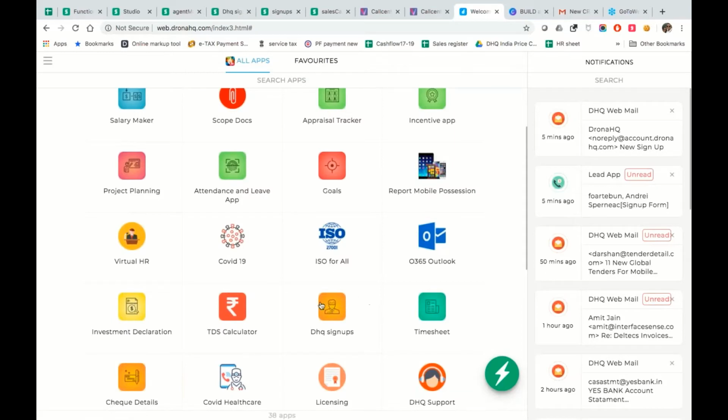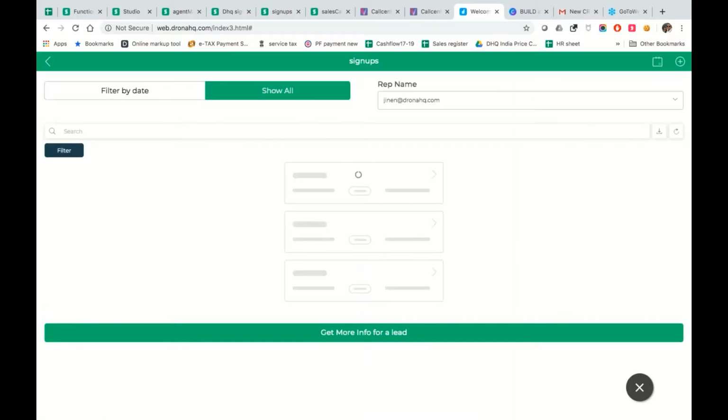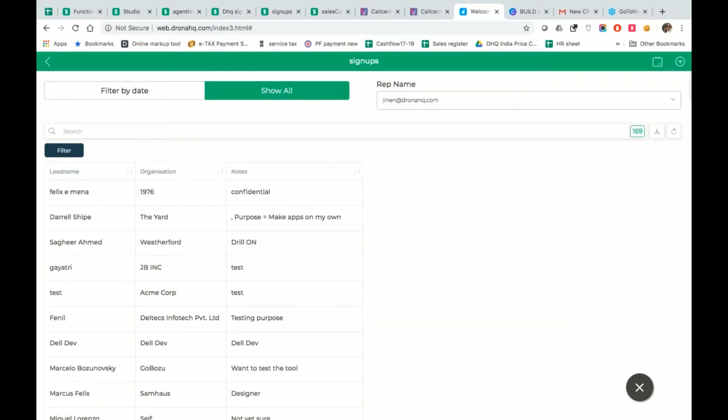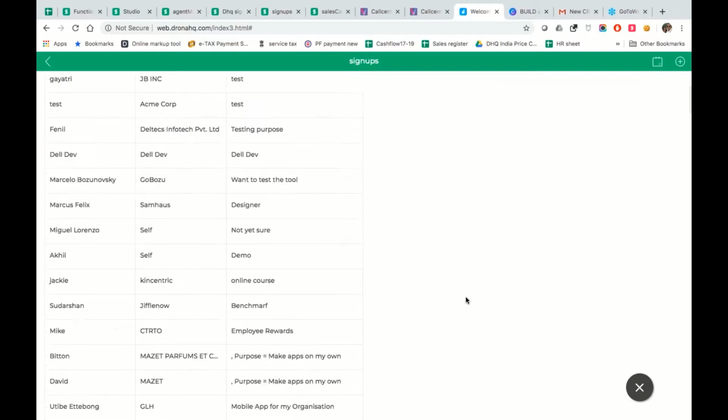So we have a tool built, which has been commissioned as DHQ signups. As the name says, it's more like a CRM, but it starts from web signups and goes all the way up to clocking an order. We call it lead to order as a process, but from a tool perspective, we just call it signups.